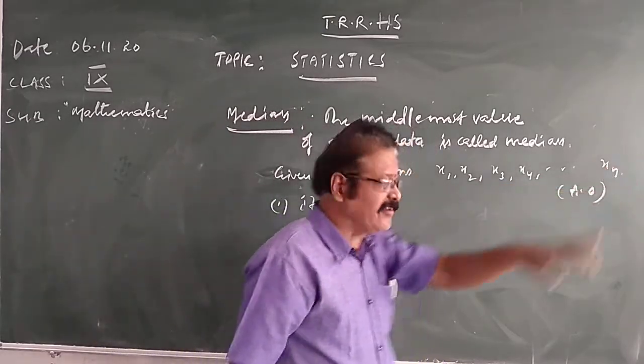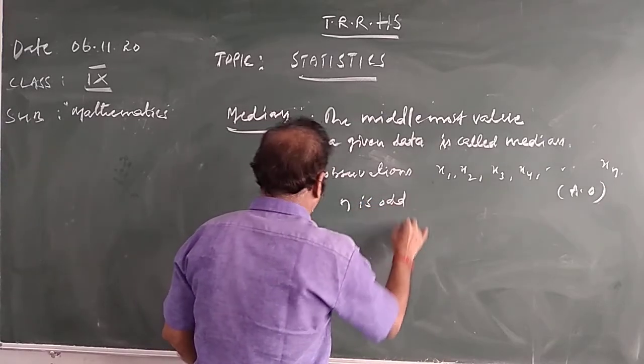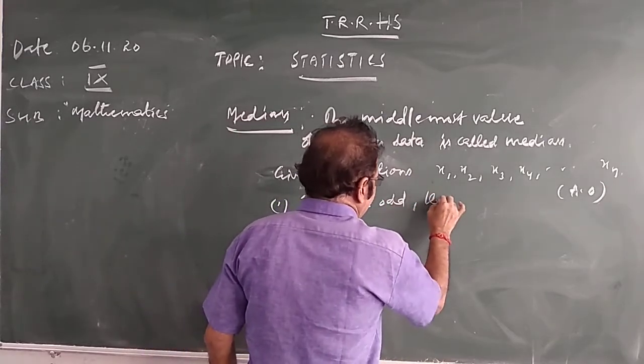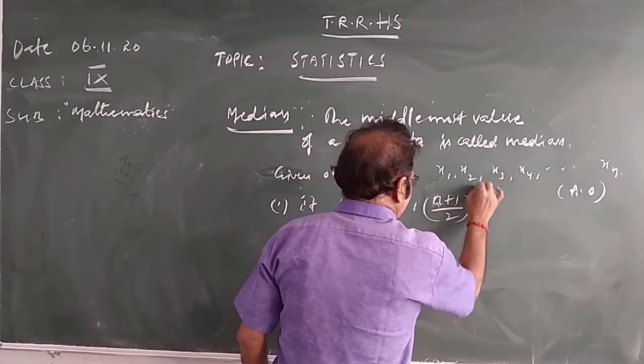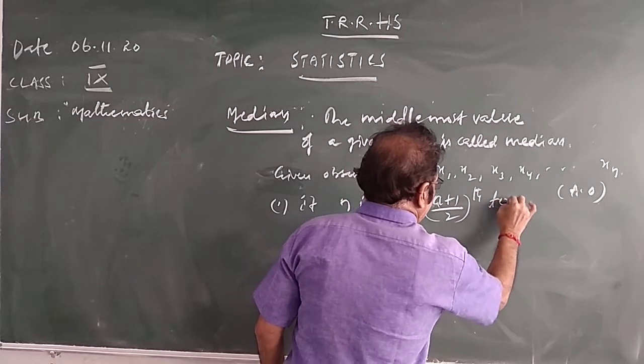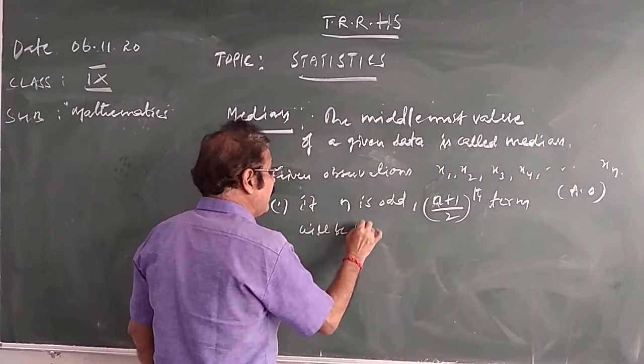Now, suppose n, the number of observations, is odd. If n is odd, then the (n plus 1) by 2-th term will be the median.